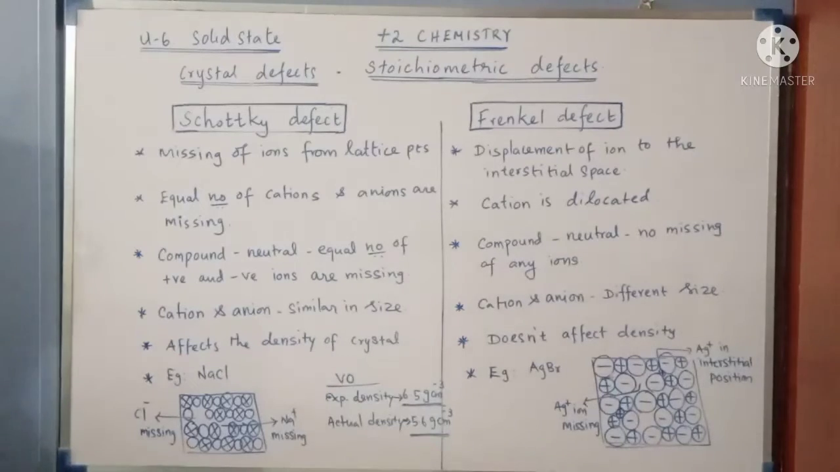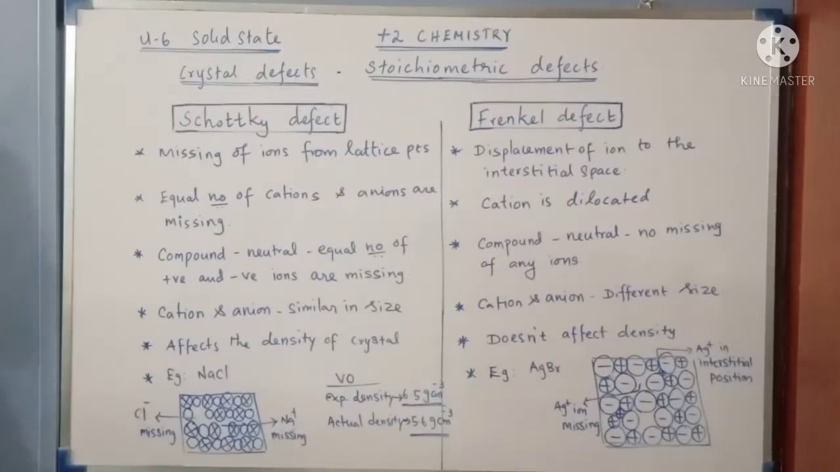In this video I am going to discuss mainly the two important stoichiometric defects. The first one is Schottky defect, the other one is Frenkel defect. First let us see what is meant by Schottky defect. The Schottky defect in a crystal is due to missing of ions from lattice points. So Schottky defect arises because of missing of certain number of cations and anions from lattice points. Always in Schottky defect, an equal number of cations and anions are missing.